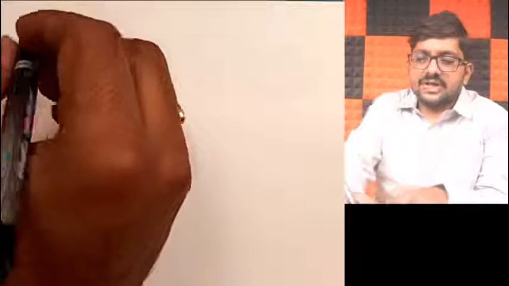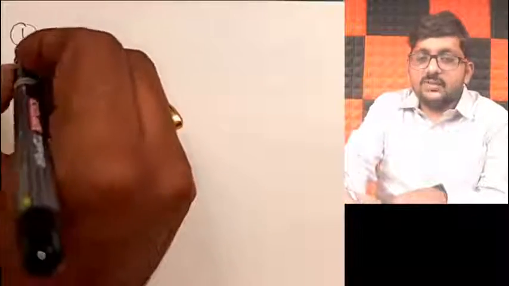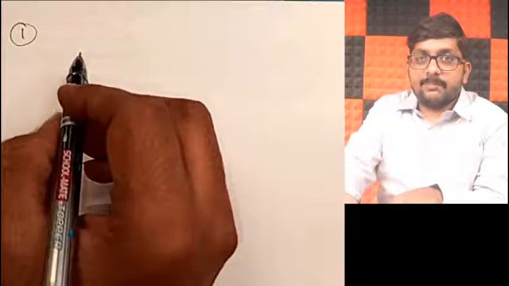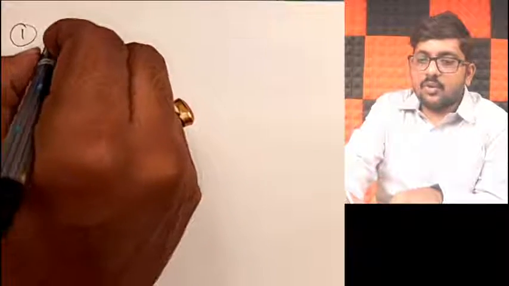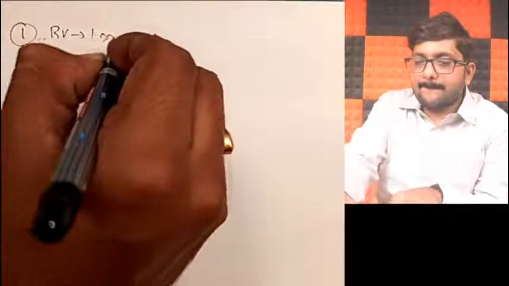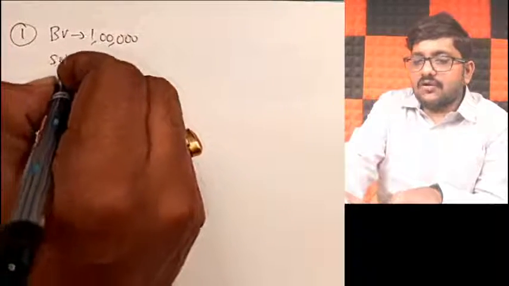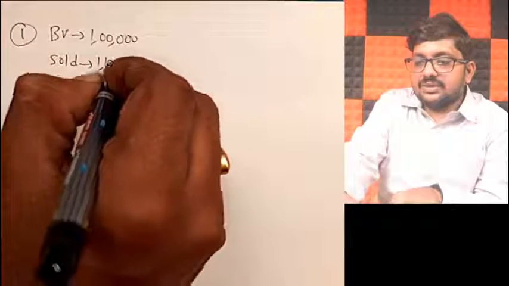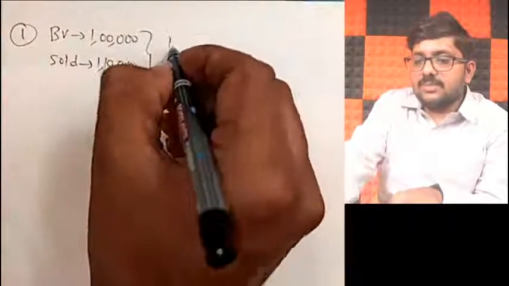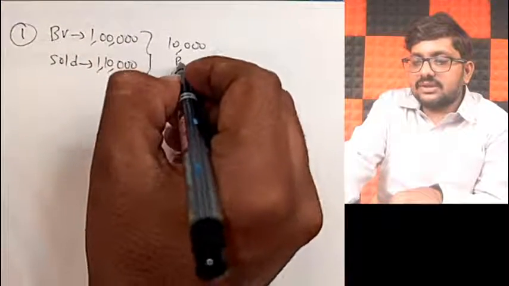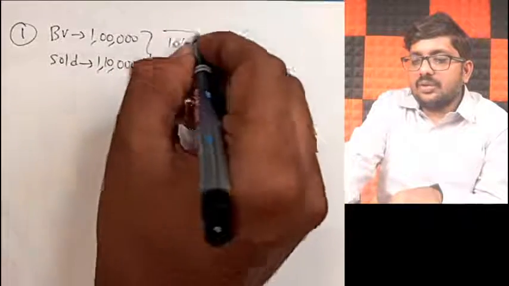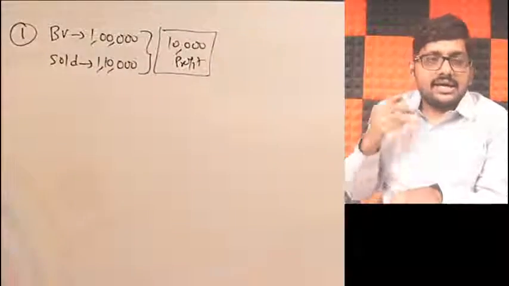Okay. Now, friends. So, first case, you made a profit, right? You made a profit by receiving how much? 1,10,000 rupees. Correct? See, actually, book value is 1 lakh, but sold for 1,10,000. So obviously in this transaction, you are making a profit of 10,000. 10,000 profit. So how do I recognize this profit, sir?